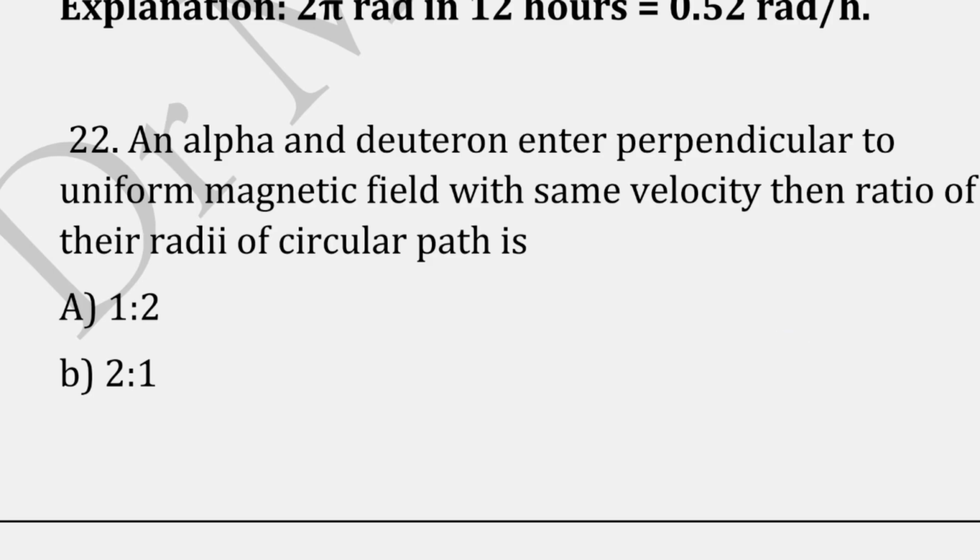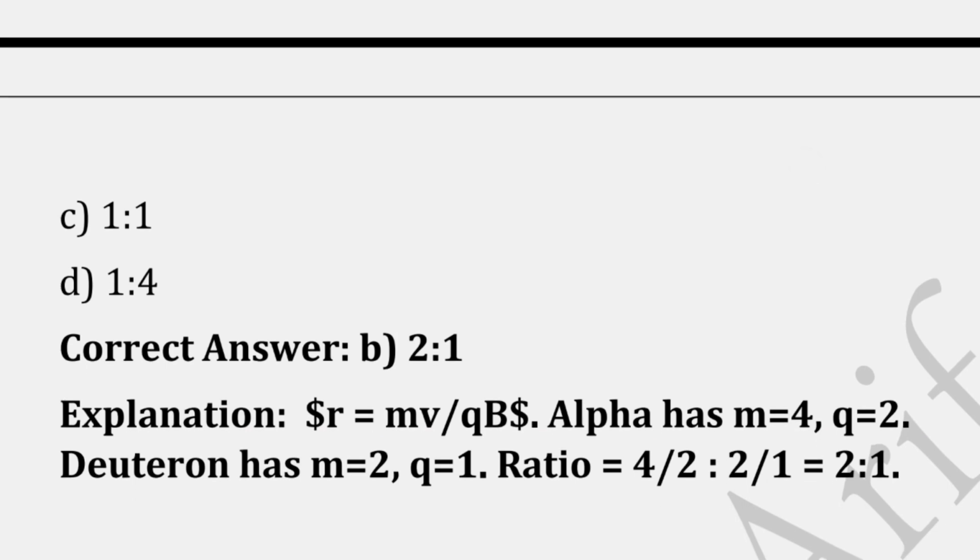An alpha and deuteron enter perpendicular to uniform magnetic field with same velocity. Then ratio of their radii of circular path is, correct answer is option B, that is 2:1.